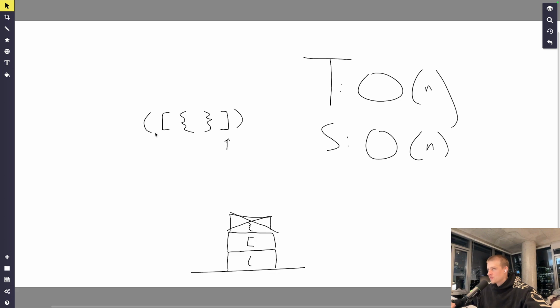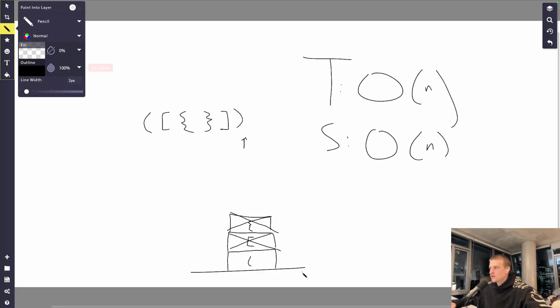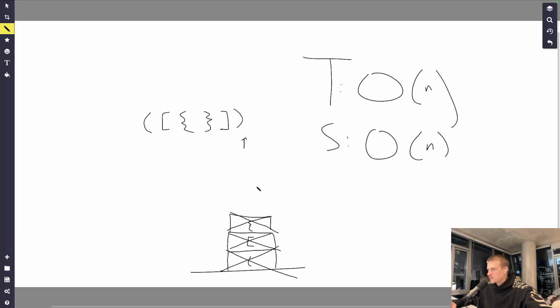Move to this one. Notice what's at the top of the stack, the square bracket. So we can pop it. We know our string is good so far. Move to this one. Same thing. We know we're good so far. So at the very end of looping through the whole string, our stack should be completely empty. And we know we saw a well-formed string here of these characters in the right order. So that's pretty much the problem in a nutshell.